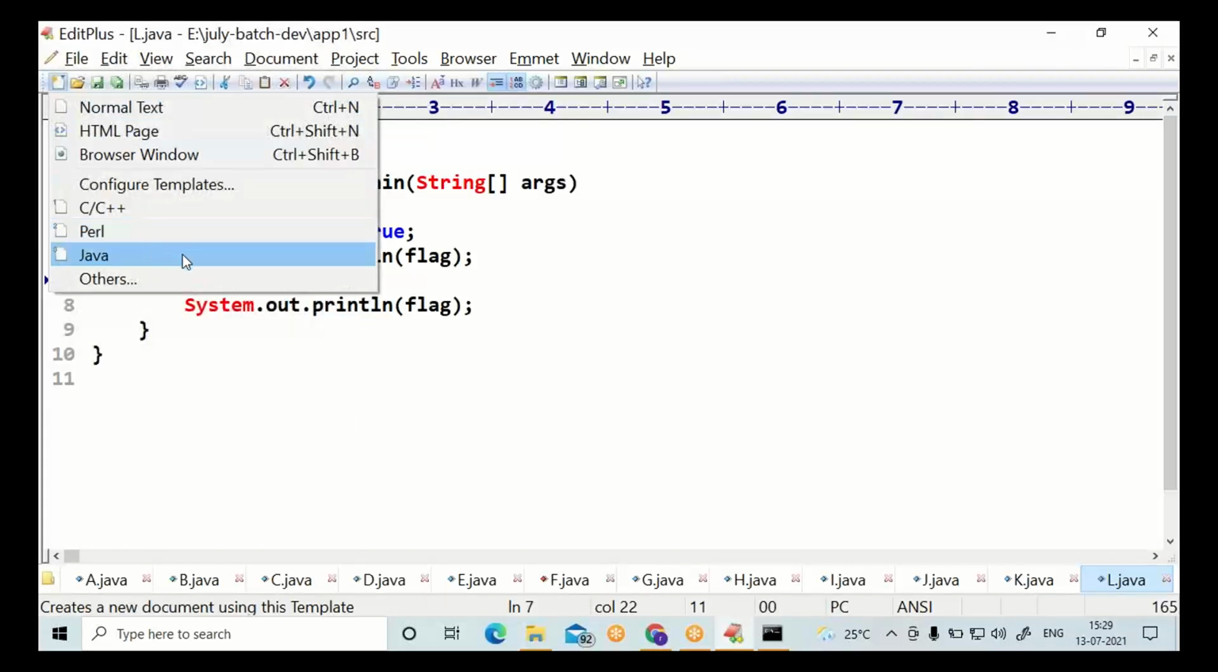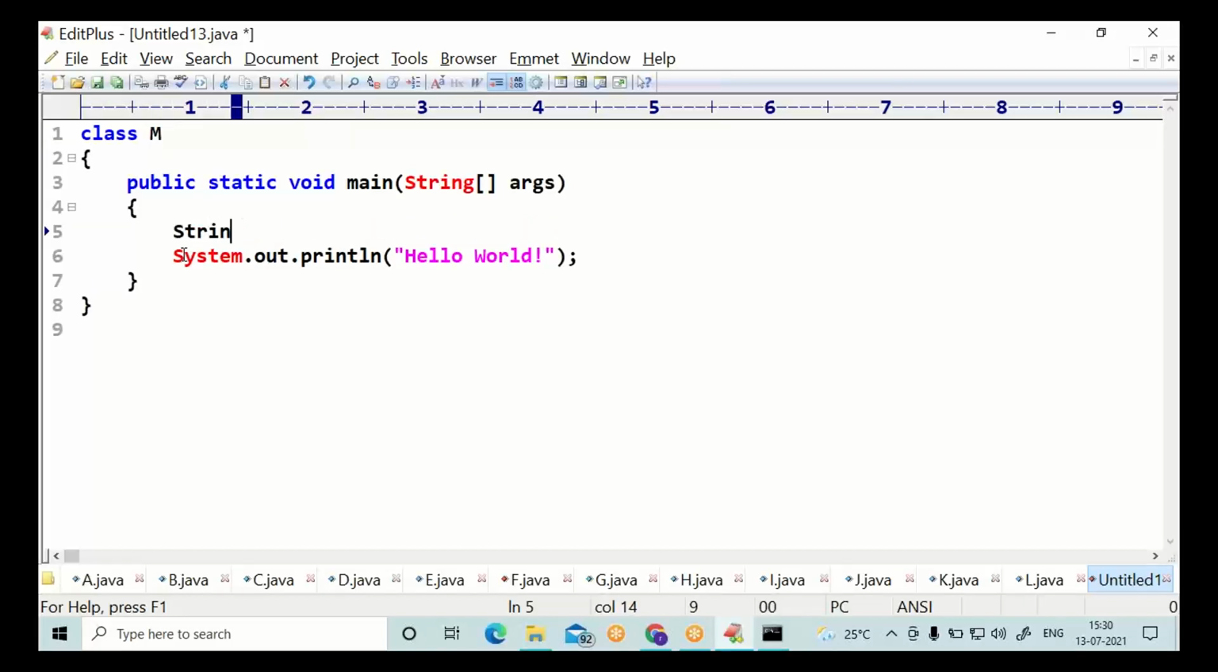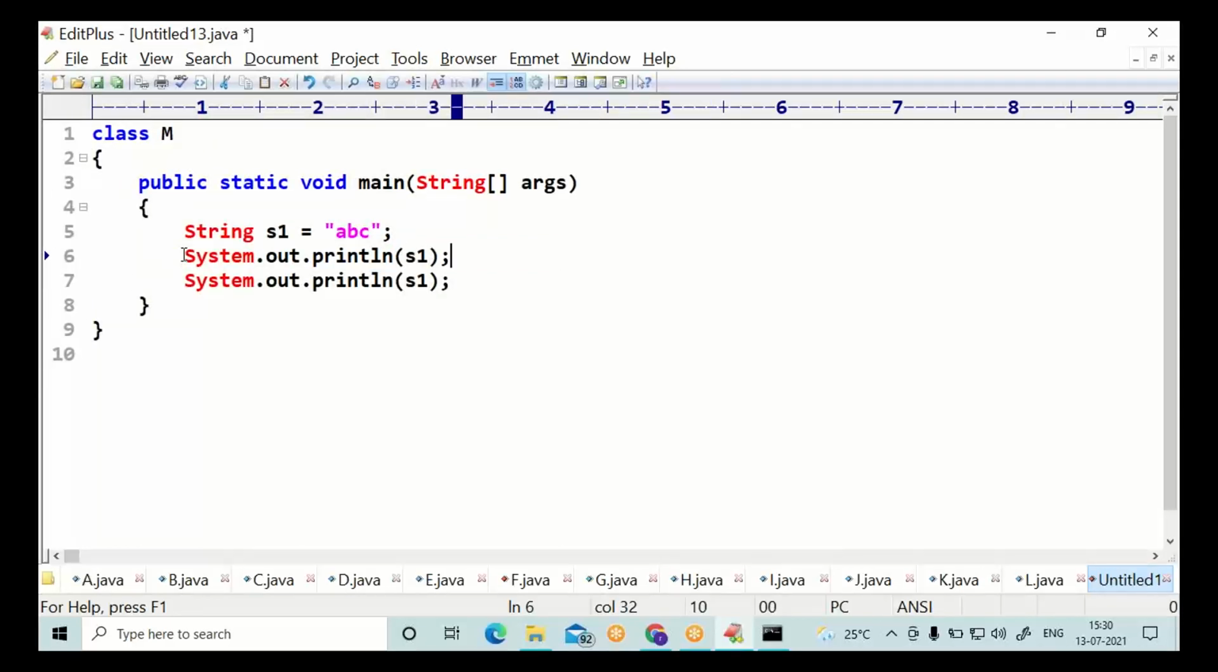String type. You can choose any name. I'm choosing the name as S1, value as ABC. String S should be in uppercase. Why should S be in uppercase? That you'll come to know. It is a String class. You have to provide it in uppercase only.